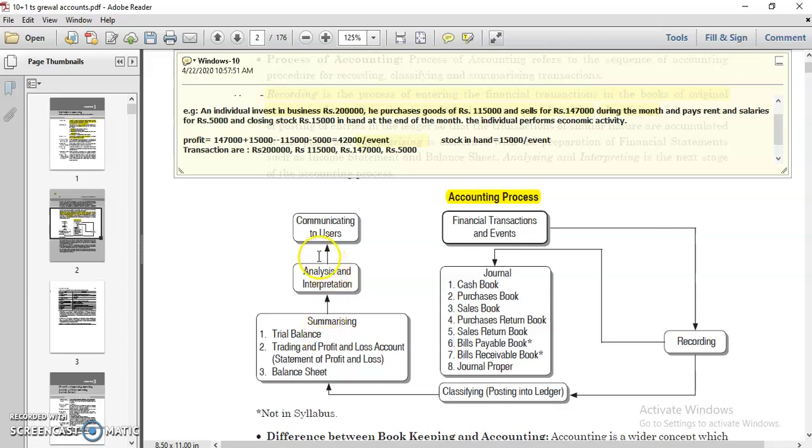At last, all the information, all your profit and loss, you communicate to your users. We will see in the next video what the different users of business firms are. So this is how your accounting process works.